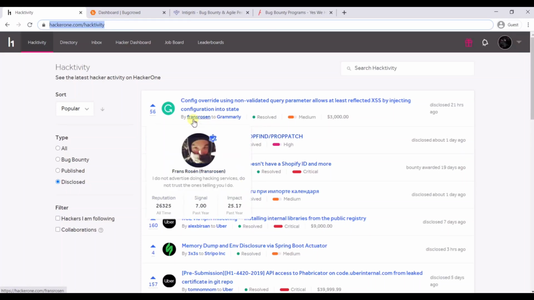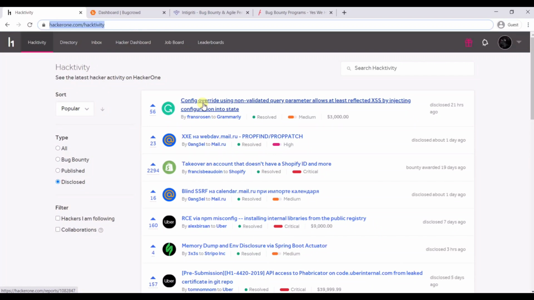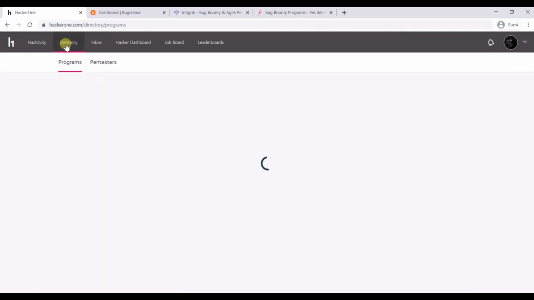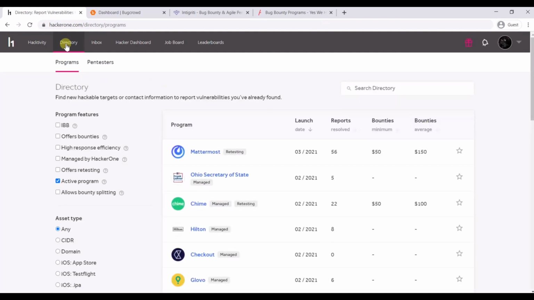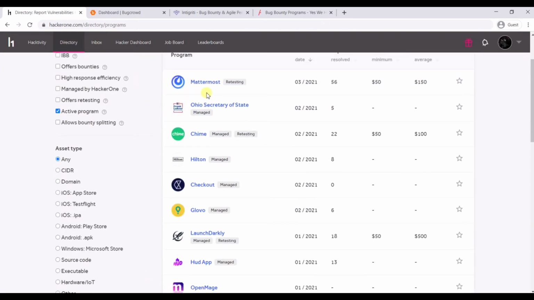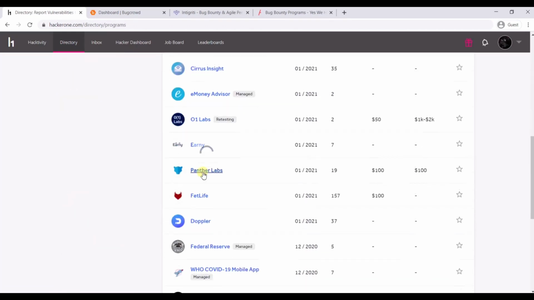and you can see his reputation, signal, and the impact. You can also see it by going to his profile. He has reported this bug, and you can see the information related to this bug as well. And if you click on the directory, then here you can see the programs on which you can perform testing. Like here you can see Mattermost is there, right? And a lot of programs are there.